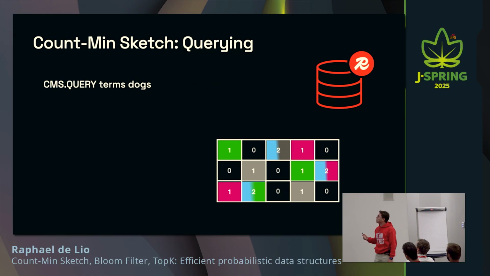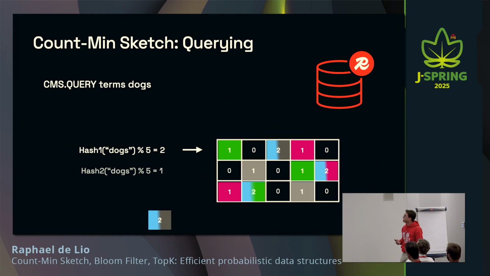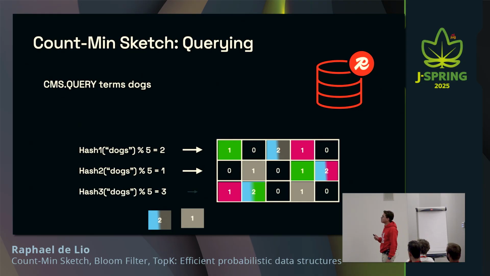What's going to happen now is that Redis is going to run the same hashing functions, but instead of incrementing the counters, it's actually going to look at the numbers that are stored in these counters. For the first one, it sees 2. For the second one, it sees 1. And for the third one, it also sees 1. And here's the main part of the count-min sketch. It's actually going to give you back the minimum number that it sees, so in this case, 1. And it's going to tell you that Redis has probably been counted only 1 time.